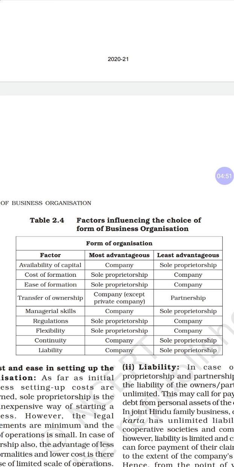Then least advantage is partnership, because they have four or five partners. The transfer of ownership will not take place so easily, because contributed on the capital, they need to see for whom the business can be transferred. So transfer of business is very less in the partnership. Then managerial skill.